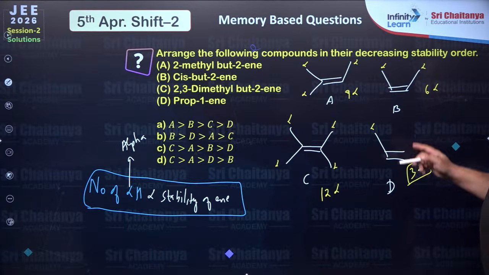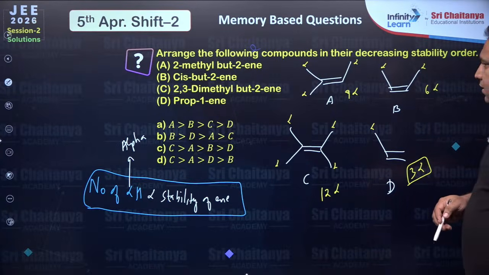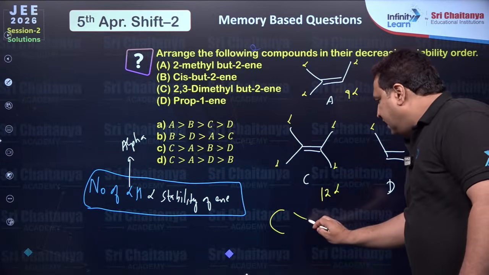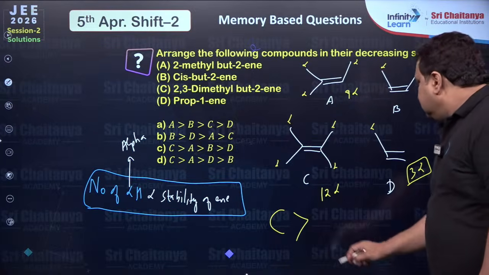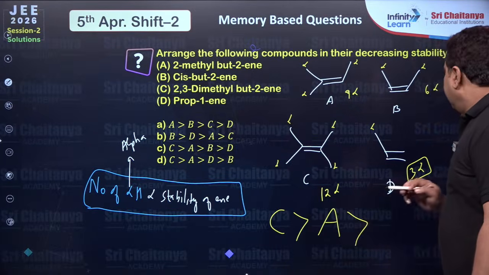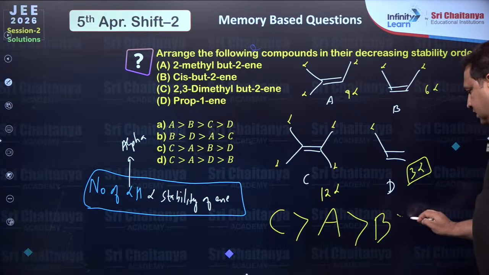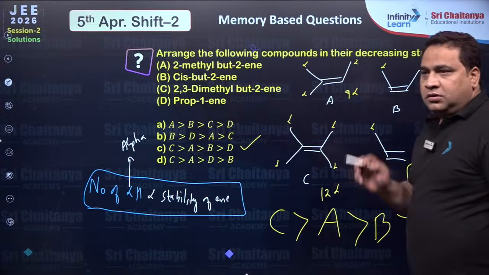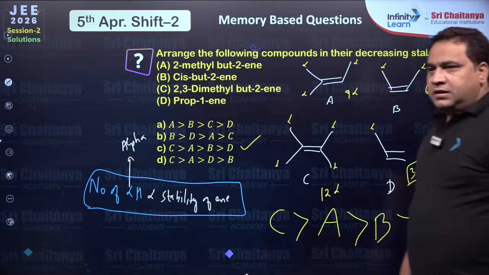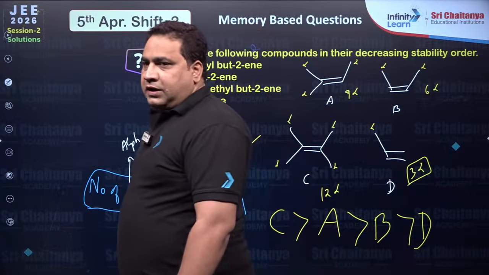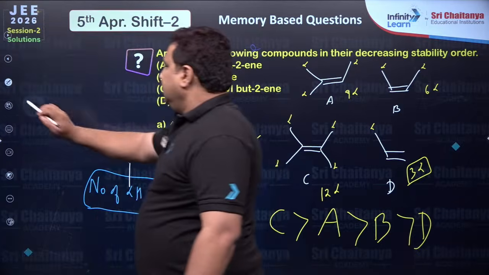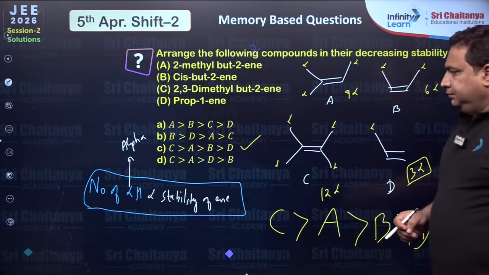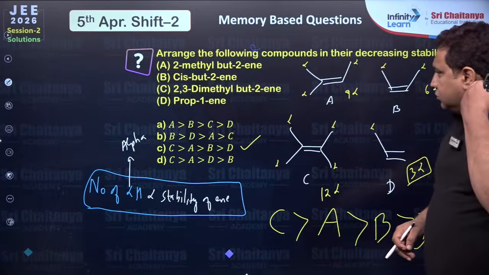So he is telling decreasing stability order. So obviously who is the highest stable? C. So first of all C is highly stable. Then comes A. Then comes B. Then comes D. C, A, B, D. Option is C. Okay? Repeated in January session also. Then very nice and very good. Any problem? Very simple question and normal question it is.